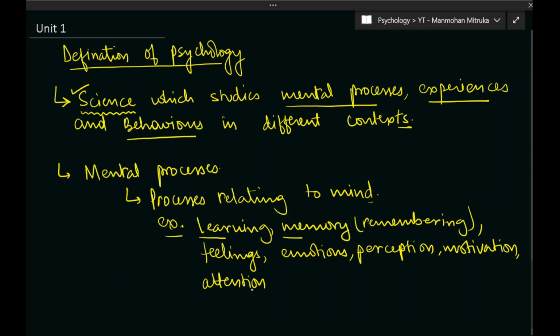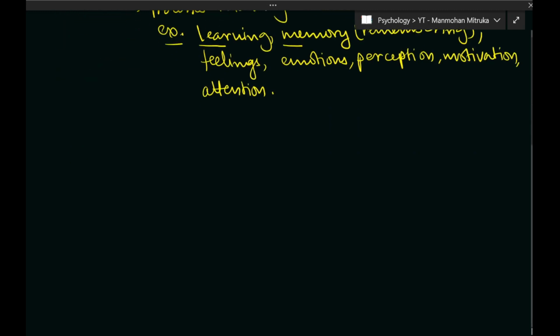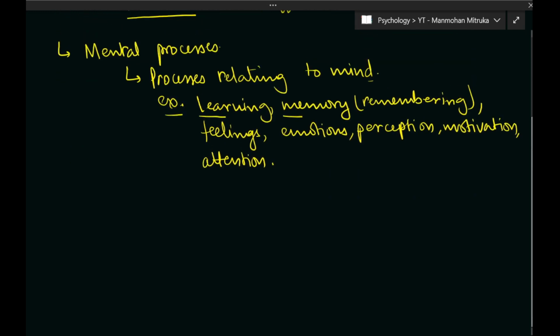Now we need to understand that mind is different from brain. When we are talking about mind, it is psychology, but when we are talking about brain, it is biology. We are going to discuss in some video what is the difference between mind and brain, but for the time being we need to understand what mental processes are. Mental processes are the processes which relate to mind, such as learning, memory, emotions, feelings, perception, motivation, attention, interests, etc. All of them are processes relating to mind and hence called mental processes.